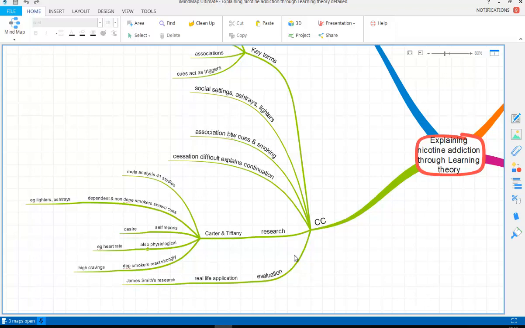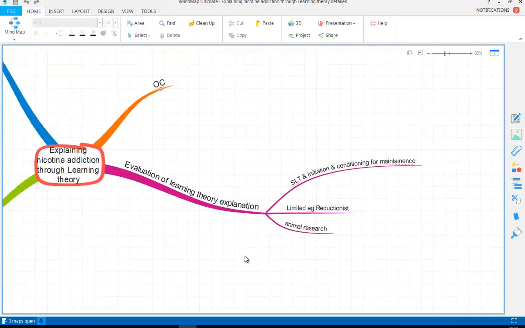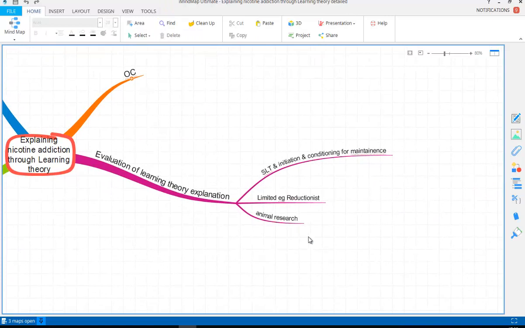And in terms of other evaluation for learning theory, we can comment on these three. So first of all, there seems to be plenty of research to support the idea that social learning theory, as one of these learning theories, is important in terms of initiation, starting smoking, and that conditioning in different ways is also important for maintaining it. So, for example, operant conditioning with positive and negative reinforcement. So it does seem to provide good explanations for different aspects of smoking.